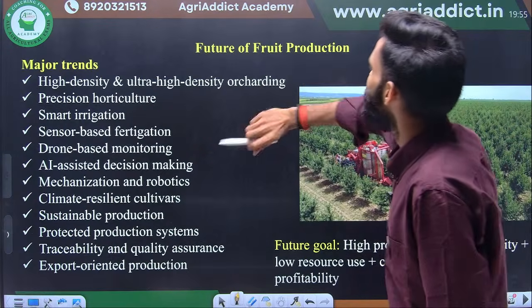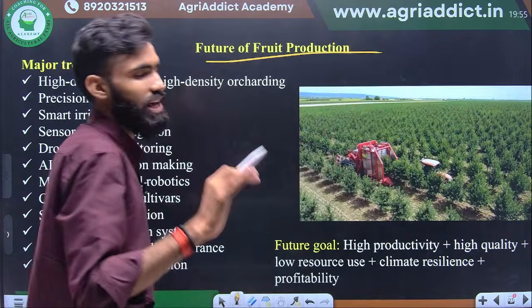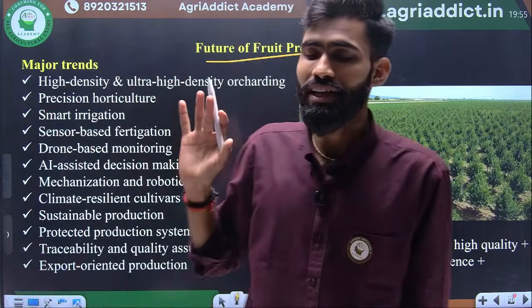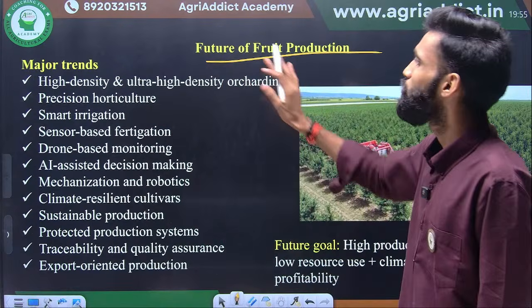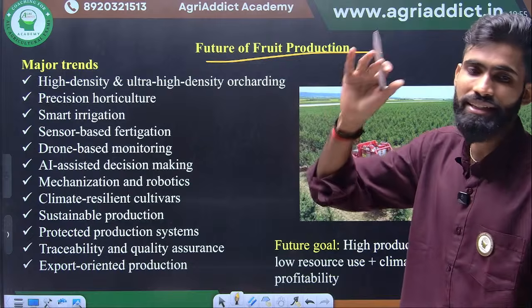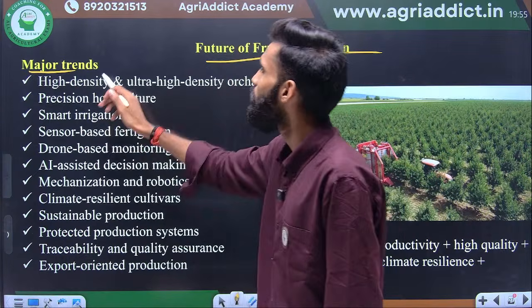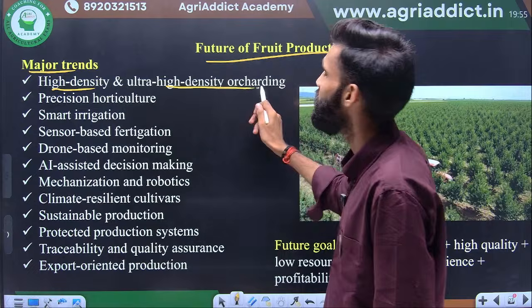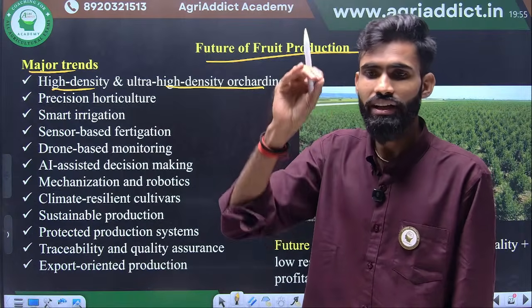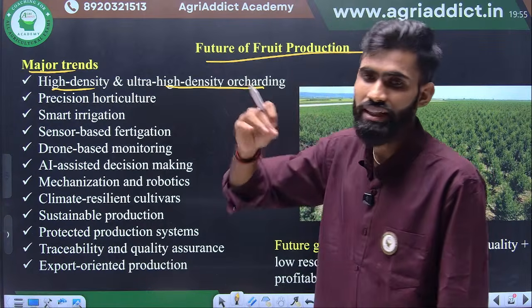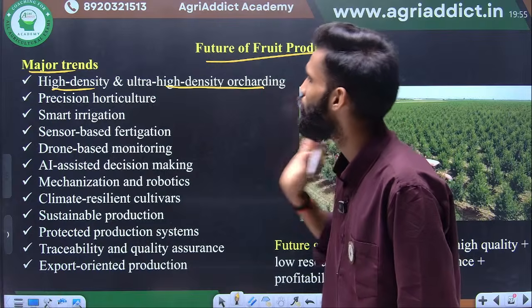Next is the last step, the future of fruit production. As we have discussed, there are several advanced techniques in fruits. So the future, especially in Indian conditions, depends on the techniques which we follow. The major trend is high density, ultra high density, which we require in every orchard. Then it will increase the productivity and also the fruit quality.